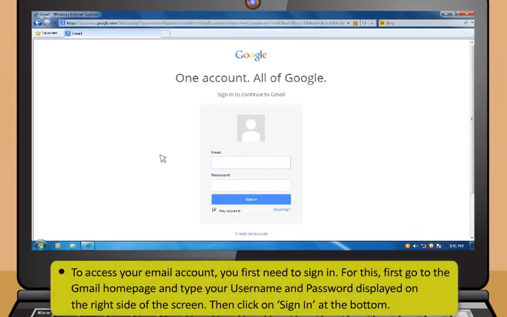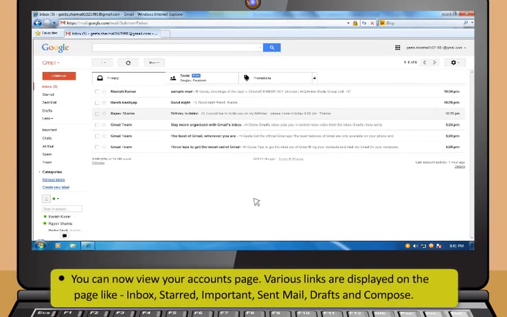To access your email account, you first need to sign in. For this, first go to the Gmail homepage and type your username and password. Then click on Sign In at the bottom. You can now view your accounts page.